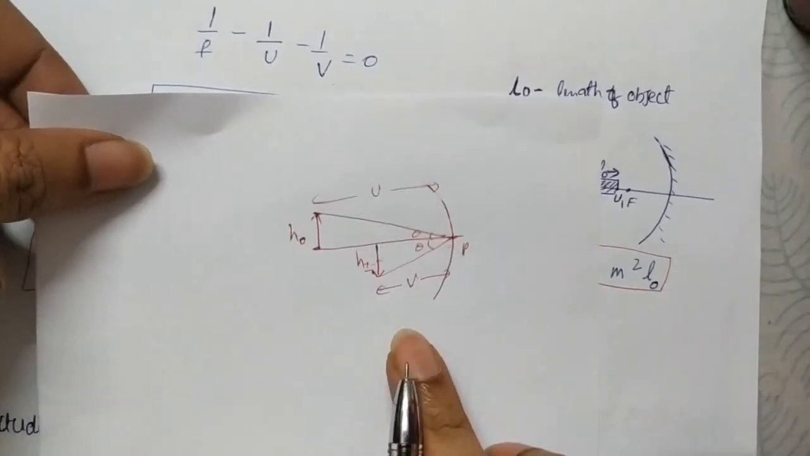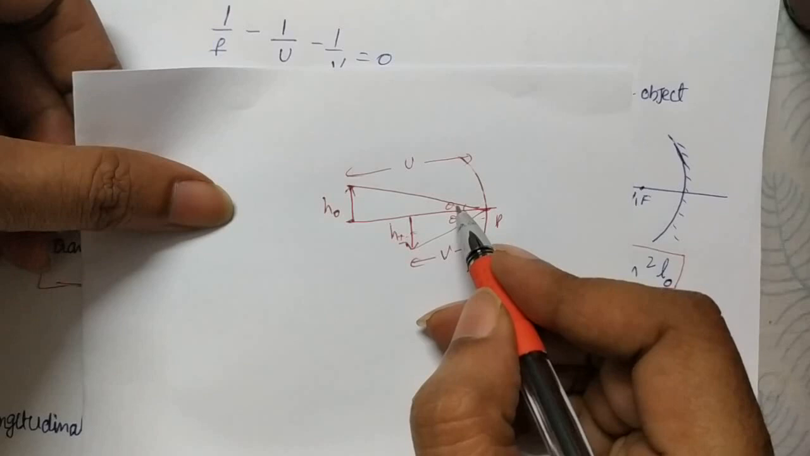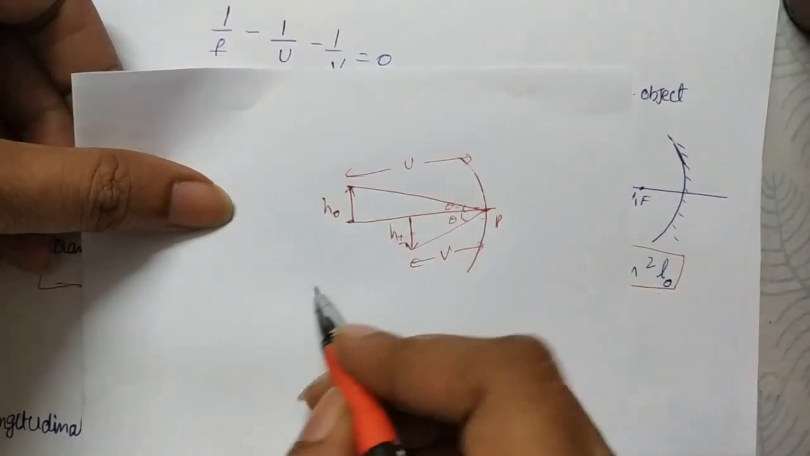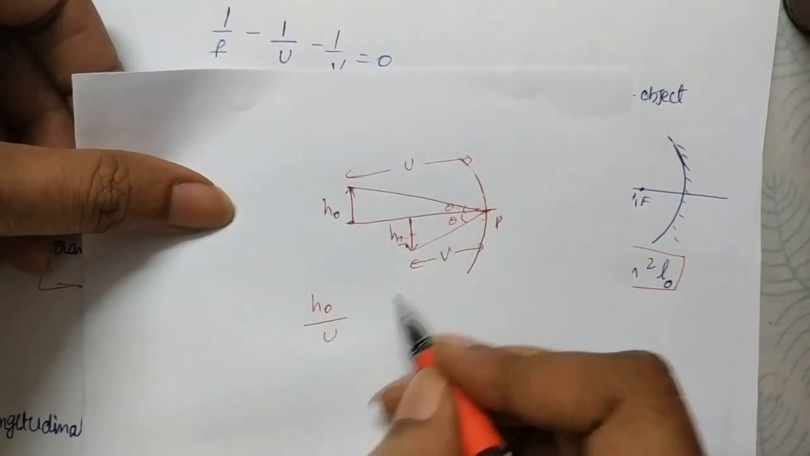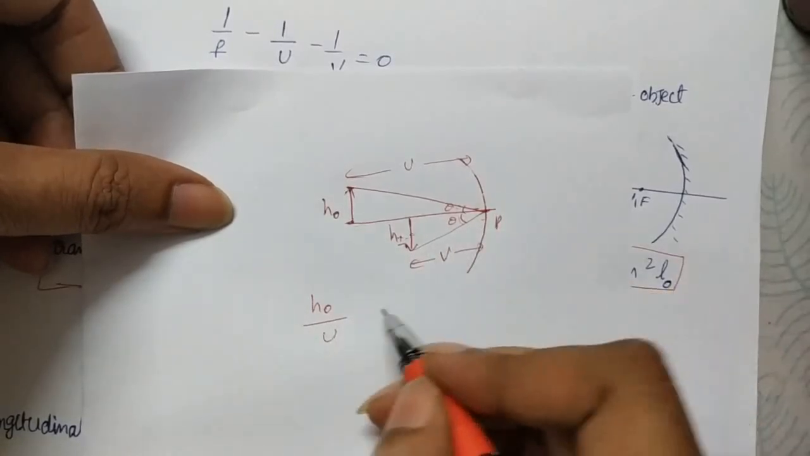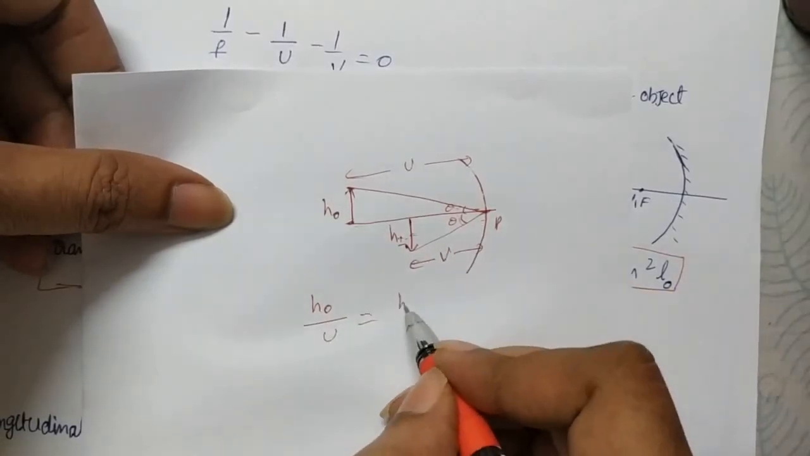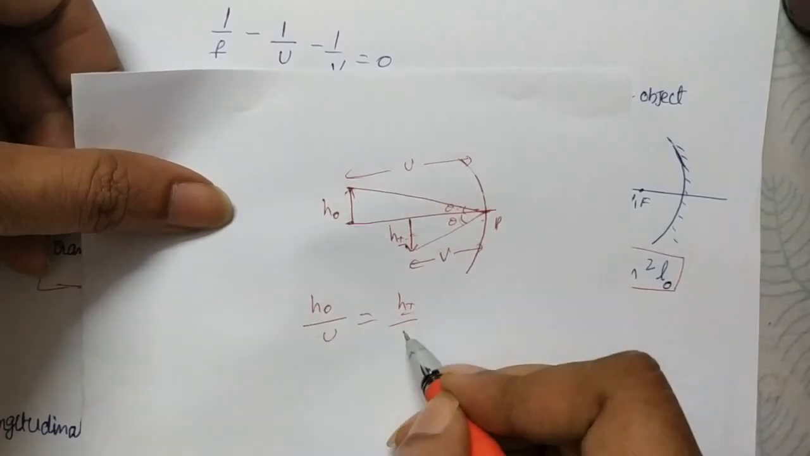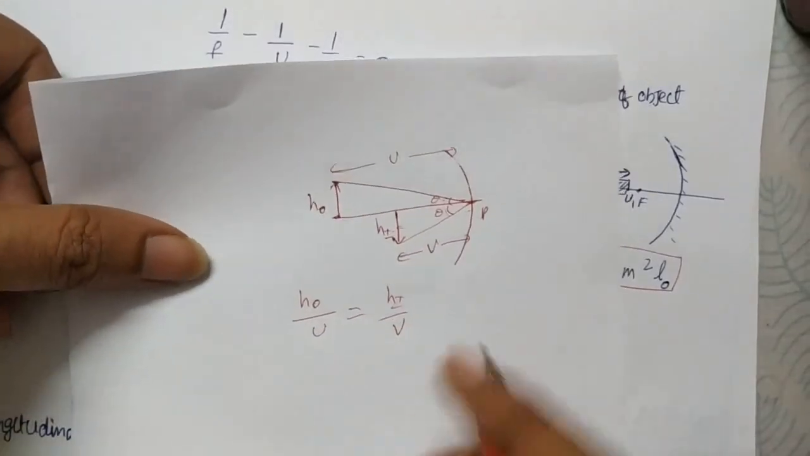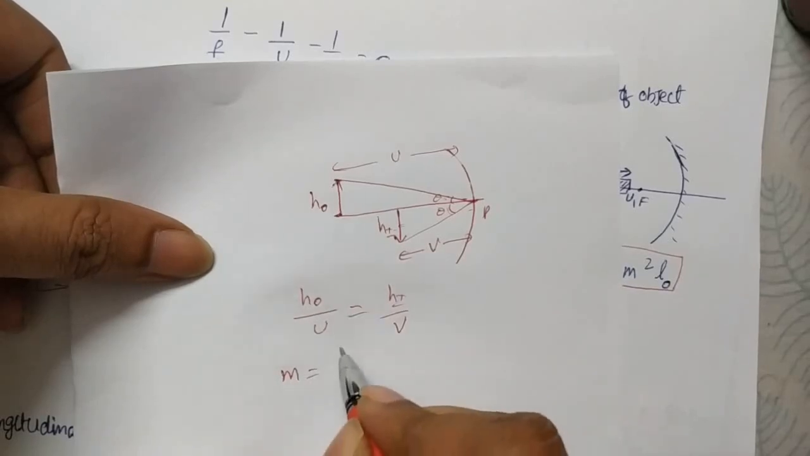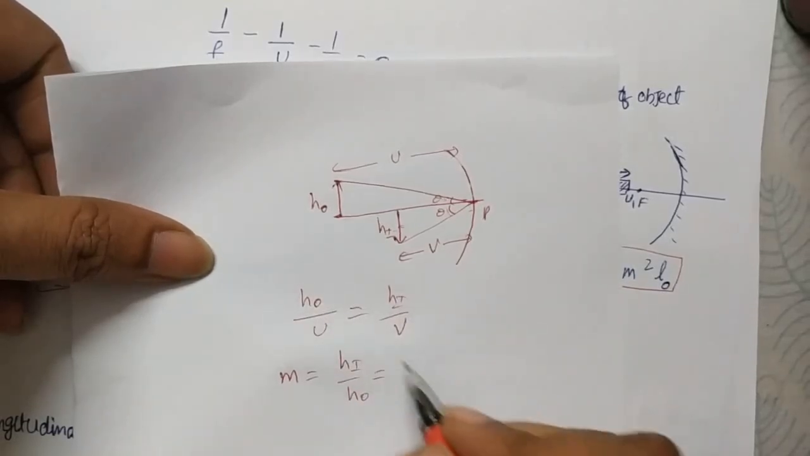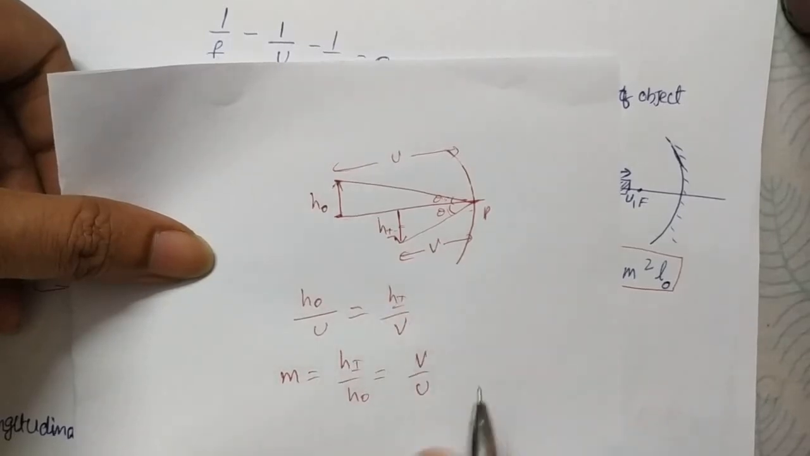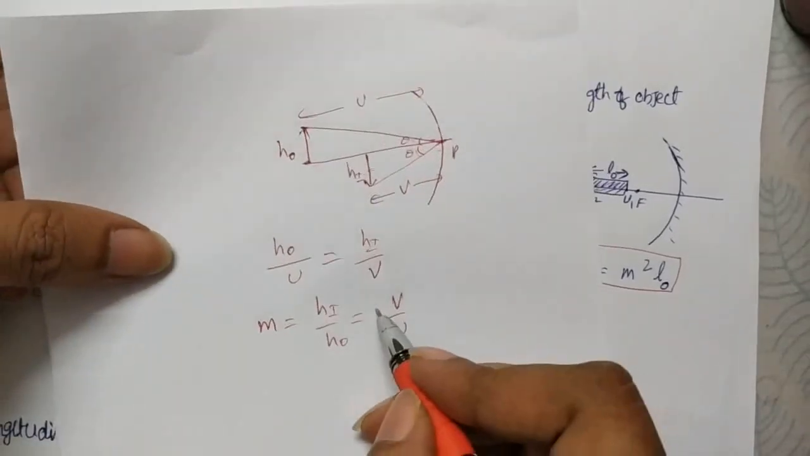image distance. From this, what you can write from this triangle, we can write tan theta is equal to opposite ho by this adjacent is u, and from this triangle tan theta equal to that also same angle, so h i, height of the image, by v we can write. So what we need, magnification means we have a formula, height of the image by height of the object, that we can write v by u, but you have to take here minus sign.